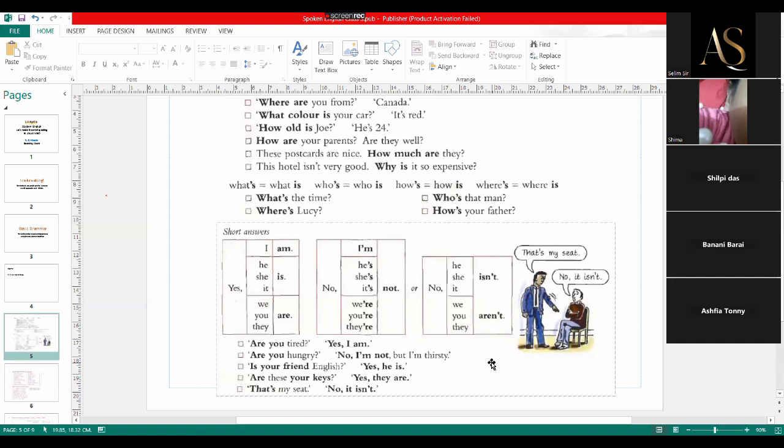No, I'm not. I'm going to Sylhet. So when you are agreeing, you can say yes, I am, he is, or she is, then you can explain. When you are disagreeing, you can say no, I'm not, no, he's not, no, she's not, no, we are not, then you can say what you are doing.